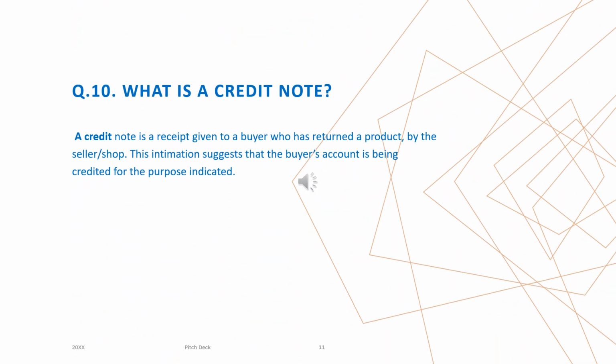What is a credit note? A credit note is a receipt given to the buyer who has returned a product to the shop or seller. This intimation suggests that the buyer's account is being credited for the purpose indicated.